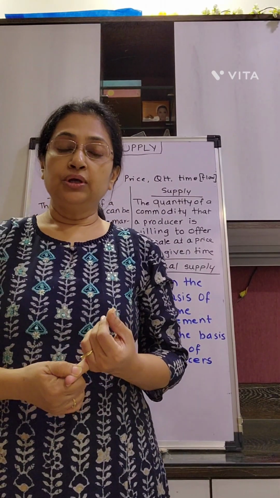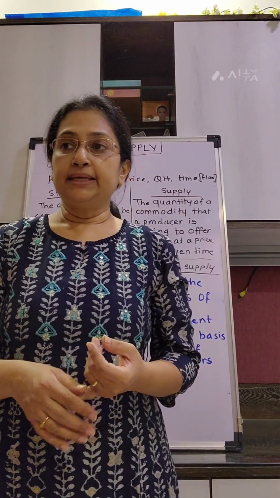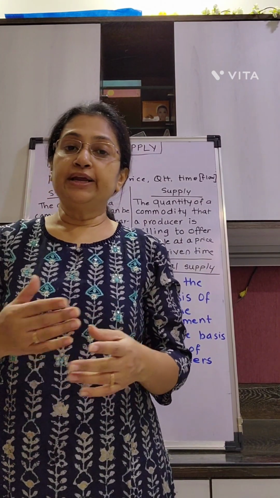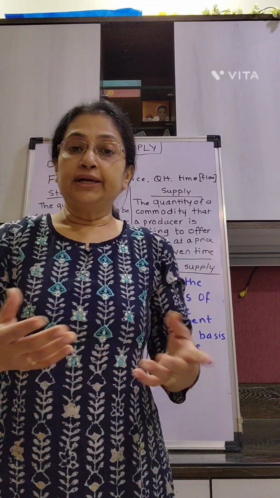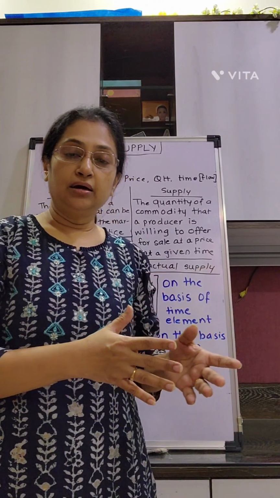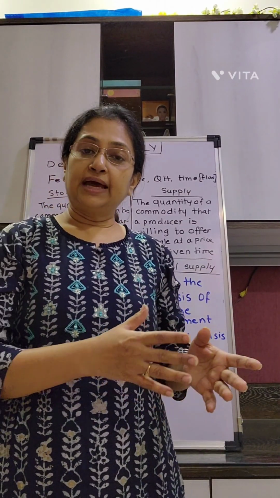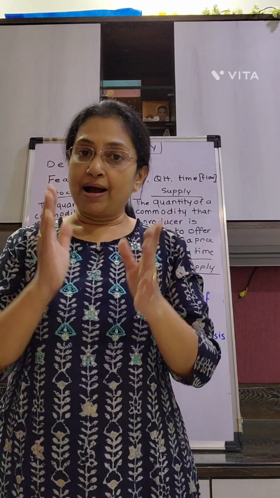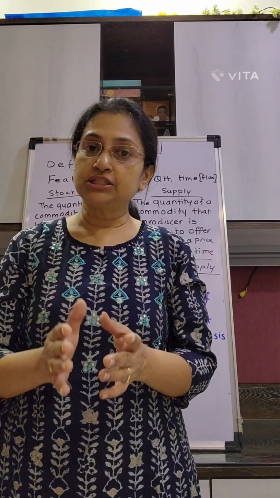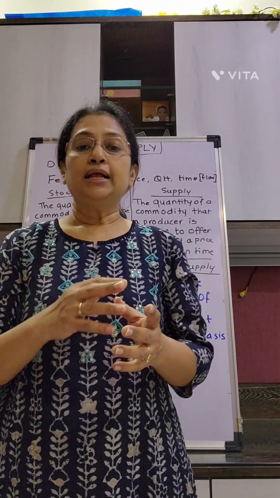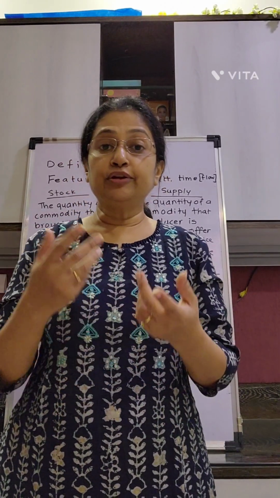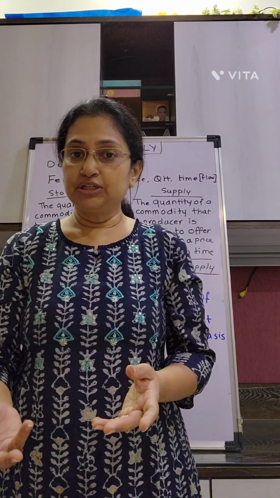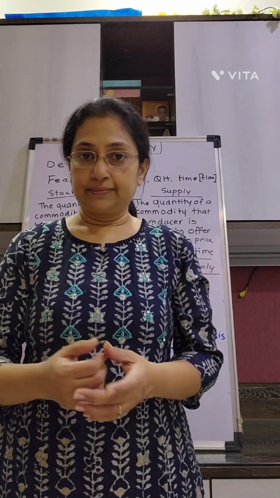Market period supply, that's the first category. It refers to the current supply. That means the time period is very short for the producer to bring about any changes in the quantity supplied. So whatever is there in the godown in the stock, that only he can bring to the retail shops and have it supplied. So market period supply refers to a very short span of time during which the producer cannot adjust supply according to the market needs. Whatever is there in the stock, only that much he can bring to the market.